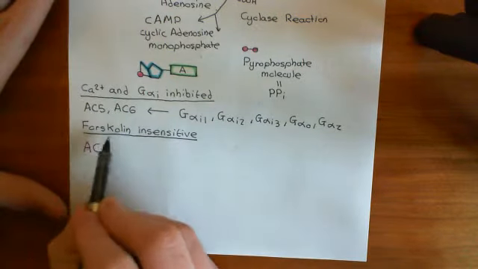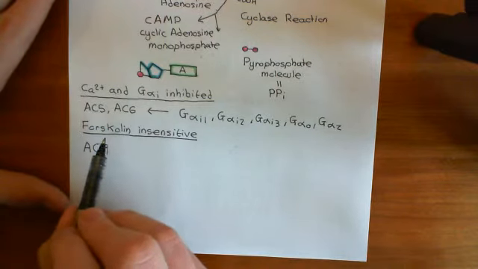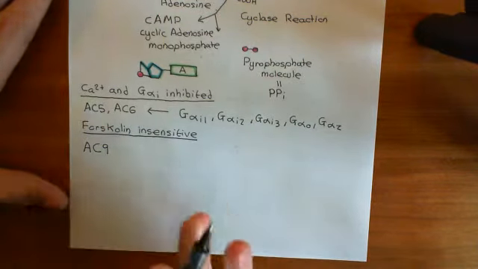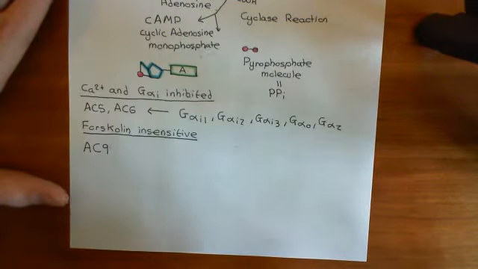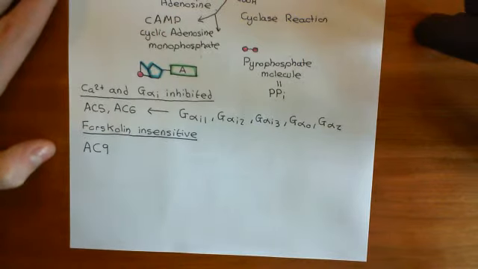Firstly let me tell you what forskolin is. Forskolin is a drug which is not used clinically at all. It has no clinical value whatsoever. It would most likely be very toxic. However, it's a drug that is fantastically experimentally important.